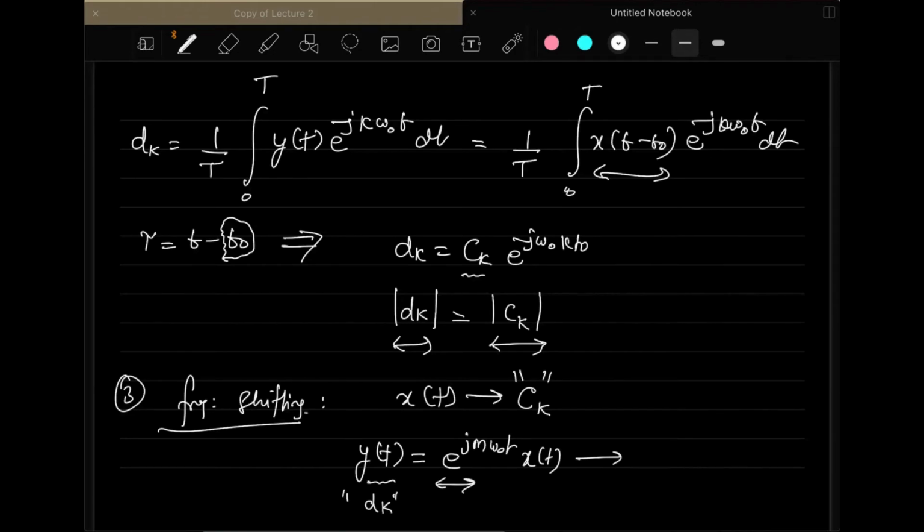What will happen is that the corresponding signal will have a shifting of the Fourier series coefficients by an amount of m.